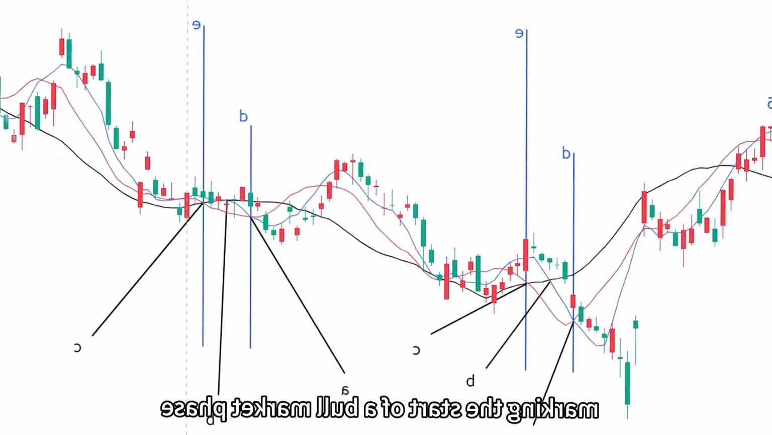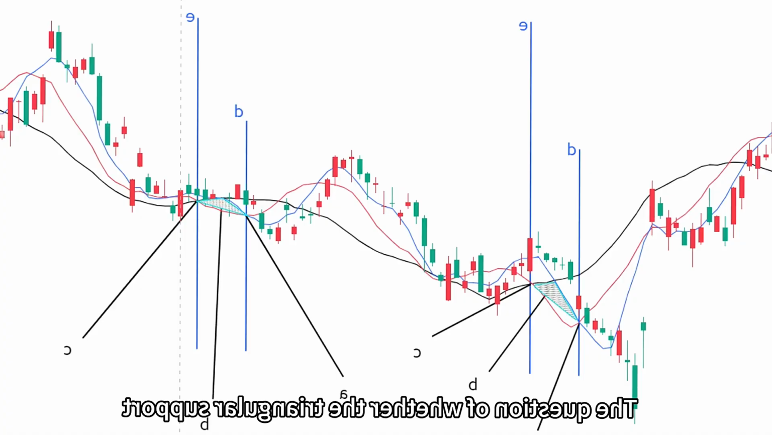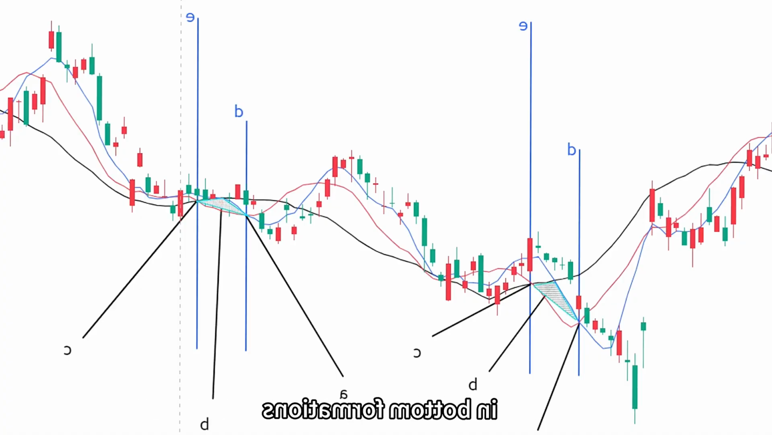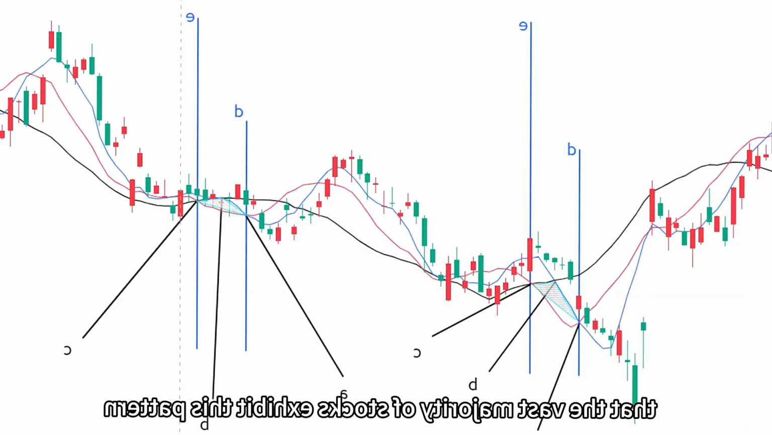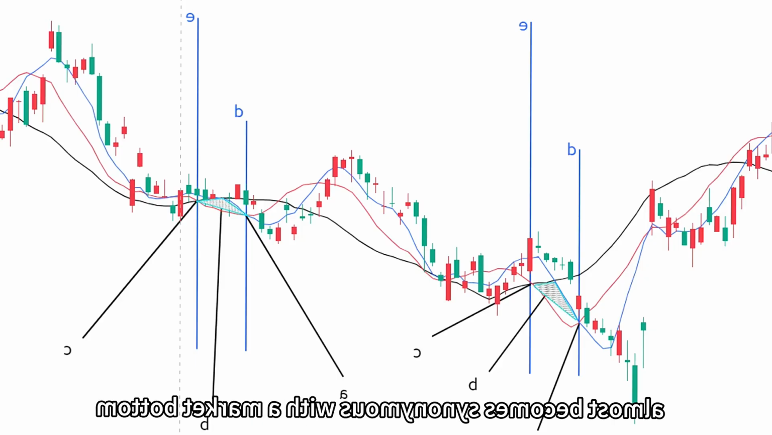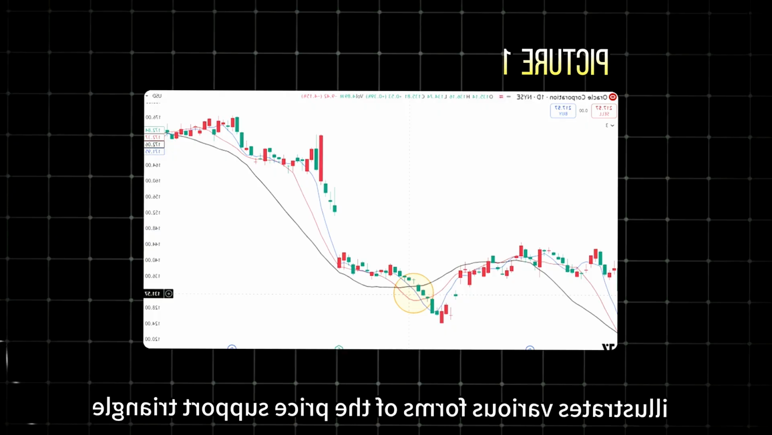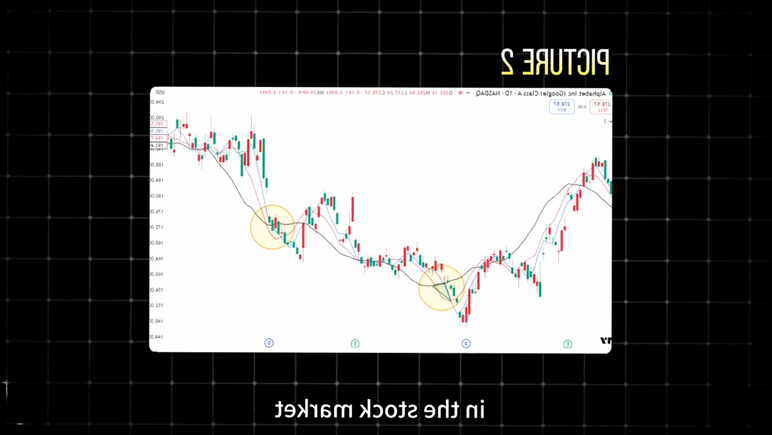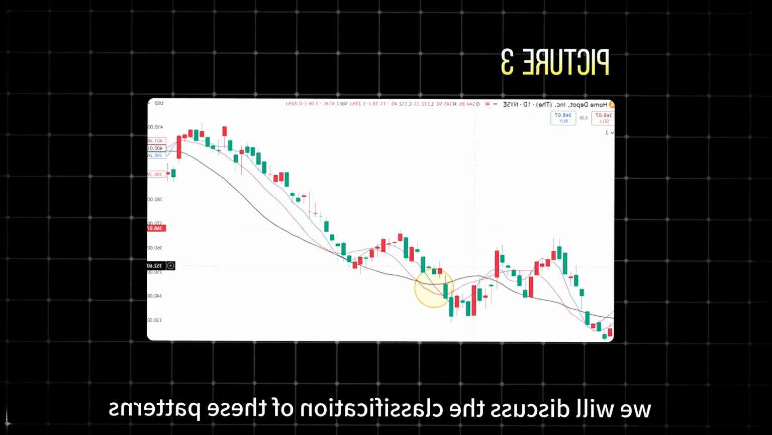The question of whether the triangular support is a universal pattern in bottom formations has been examined, and it has been found that the vast majority of stocks exhibit this pattern. At the end of a prolonged decline, this triangular support almost becomes synonymous with a market bottom. The chart below illustrates various forms of the price support triangle in the stock market. We will discuss the classification of these patterns in the next section.